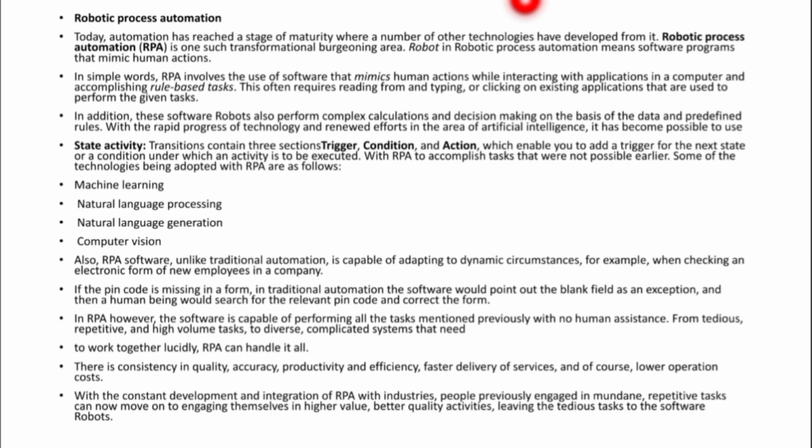Suppose you want to log in. The trigger is what? When you click on the login button, the trigger is executed. The condition is what? Username and password should be right. Condition satisfied. What is the action? It will move from the login page to the home page. That means if you want to do any activity automatically, you should concentrate on these three things. Okay.